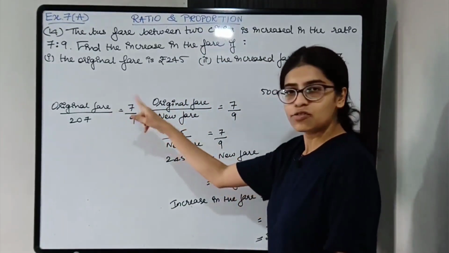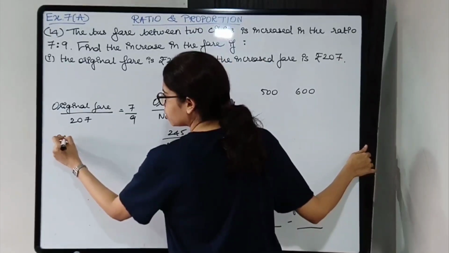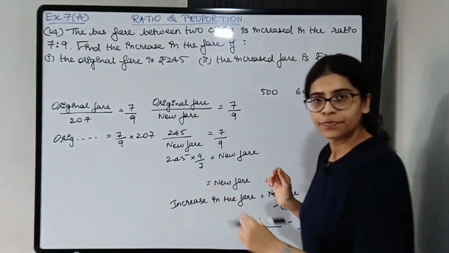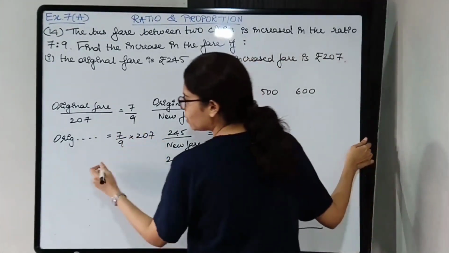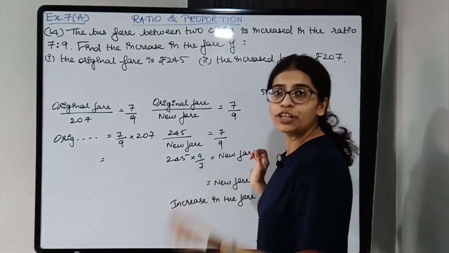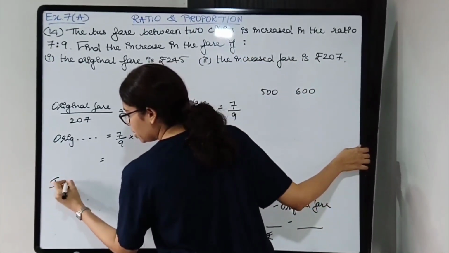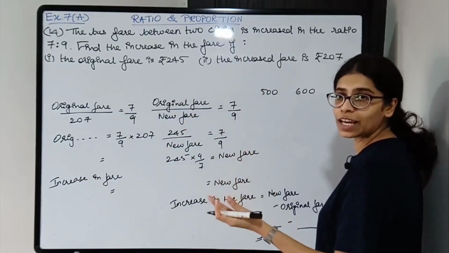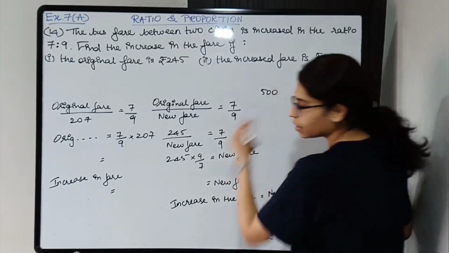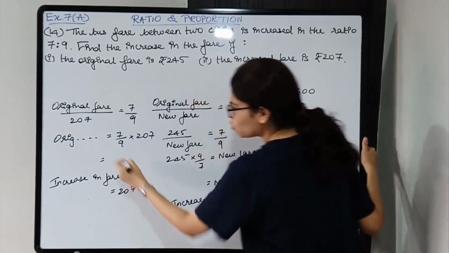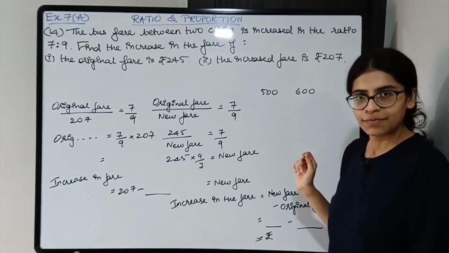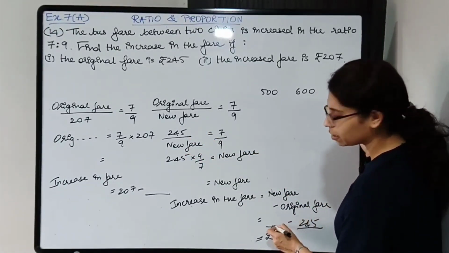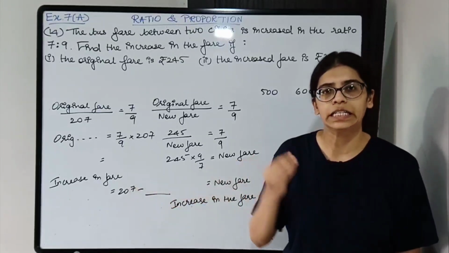So you again need to solve this. You will get the original fare. Original fare is equal to 7/9 into 207. So you will solve this, you will get the original fare. Now again you need to find the increase in the fare. So the increase in the fare will be new fare, that is the increased fare which is already given. So it will be 207 minus whatever original fare you get. Same thing, there original fare we knew, it is 245, and new fare you will calculate and get. So on finding the difference, you will get the increase in the fare.